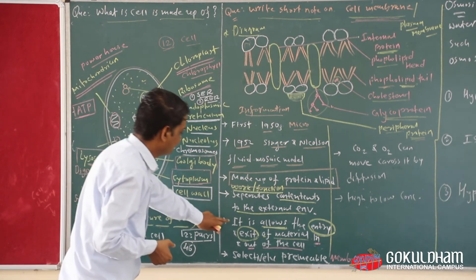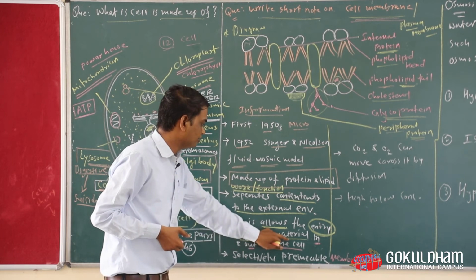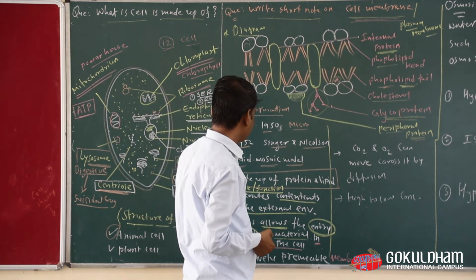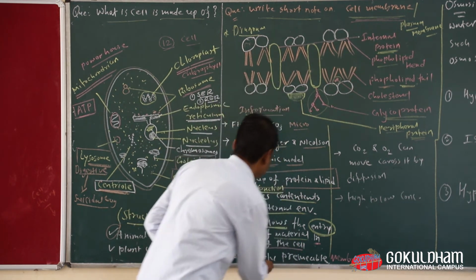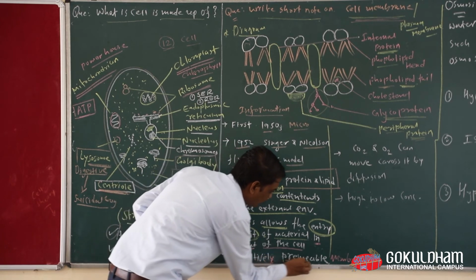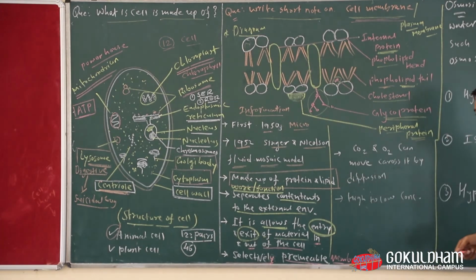So that is the reason it allows the entry and exit of material in and out of the cell. So that is the reason the cell membrane is also known as selectively permeable membrane.